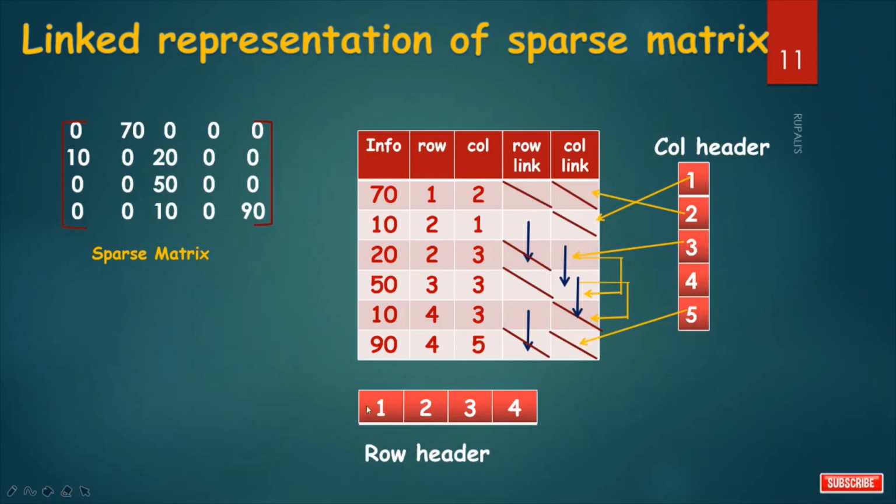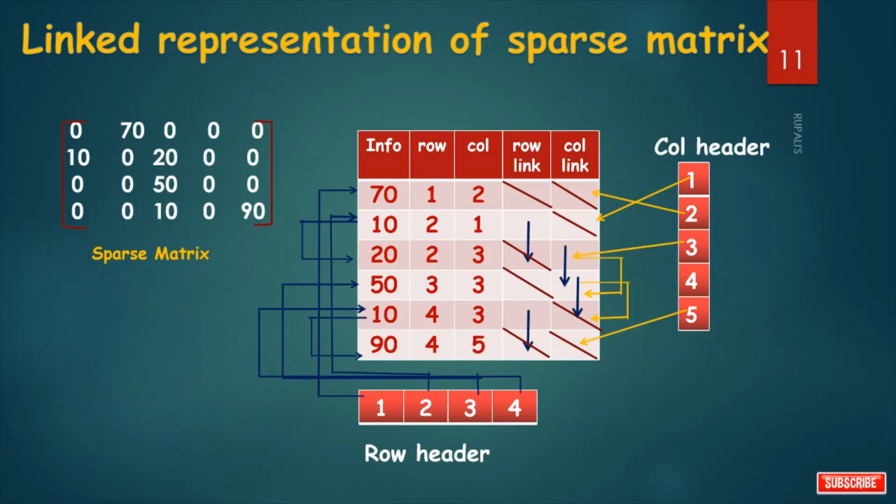Now for row. This is row number 1. So create one link. This is row number 2. Create another link. This is also in row number 2. So there is one link from 2 to 2. This is in row number 3. So create another link. This is in row number 4. So create another link. And this is also 4. There is a link from 4 to 4. So in this way, you can represent a sparse matrix by linked representation.